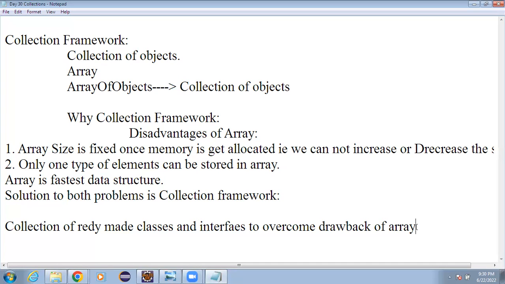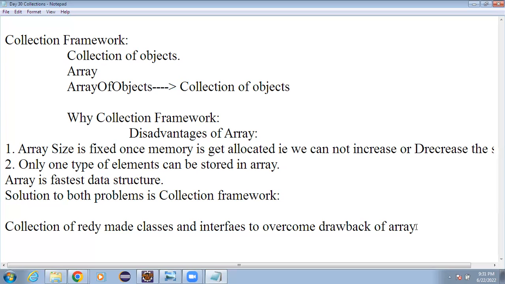That is, whenever we send data from the controller layer to the service layer, from the service layer to the DAO layer, or reverse, from the DAO layer to the service and controller, the collection framework plays a very important role. So all the DTO objects, data transfer objects, will have this collection as a member to send the data from one layer to another layer. That is the advantage of this.